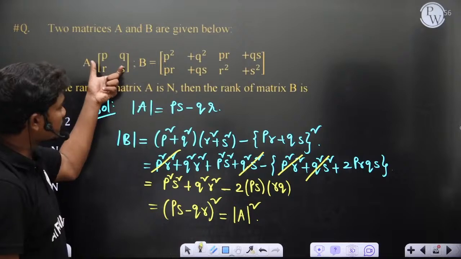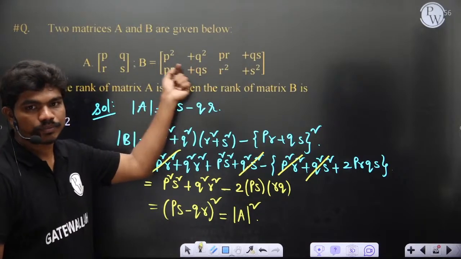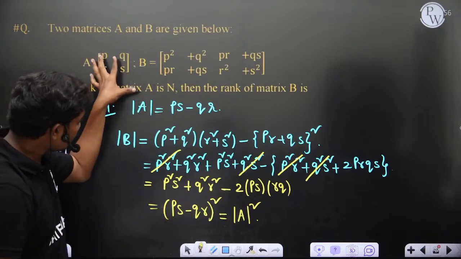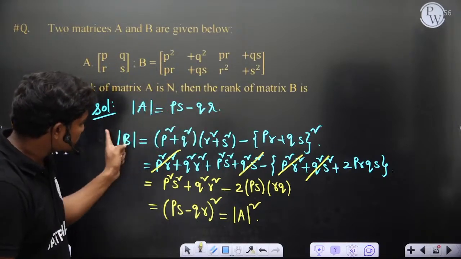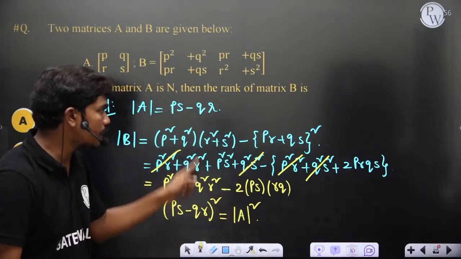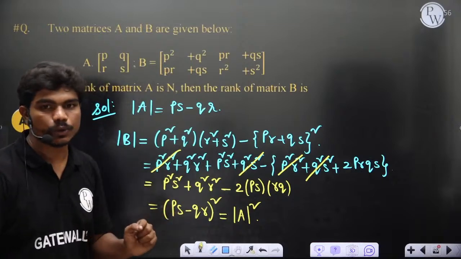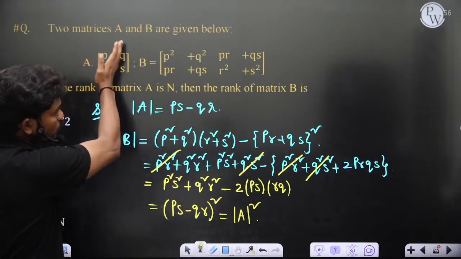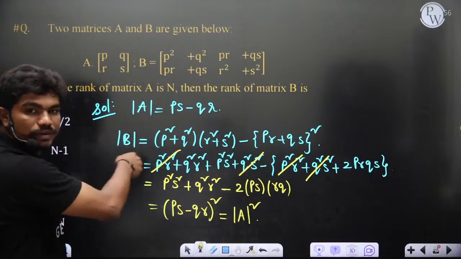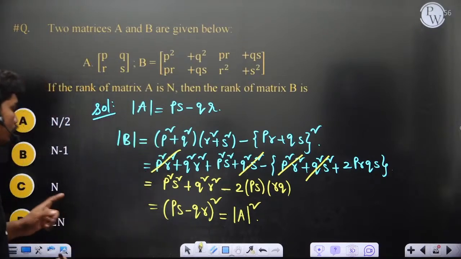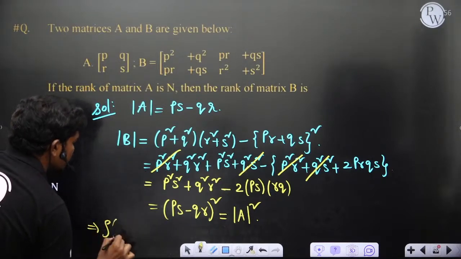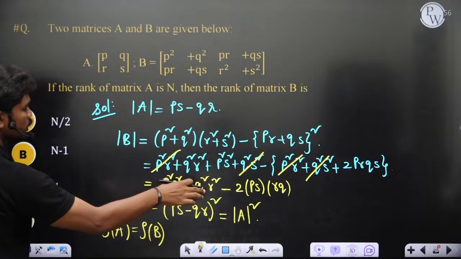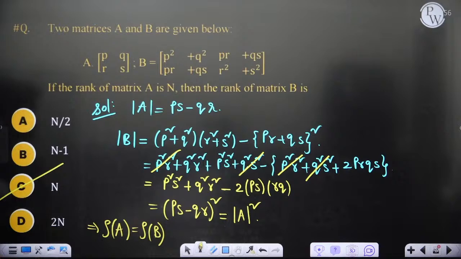Which means if this is singular, this matrix will also be a singular matrix. If this is non-singular, then this is also non-singular. So that means the rank of A depends on this, which is the same as det B depending on this term. And these two are the same, of course, PS minus QR. That means wherever the rank of A gets decided, at the same location the rank of B also gets decided. So rank of A and rank of B both have to be the same, because both depend only on the value of PS minus QR, and clearly option C is the correct answer.